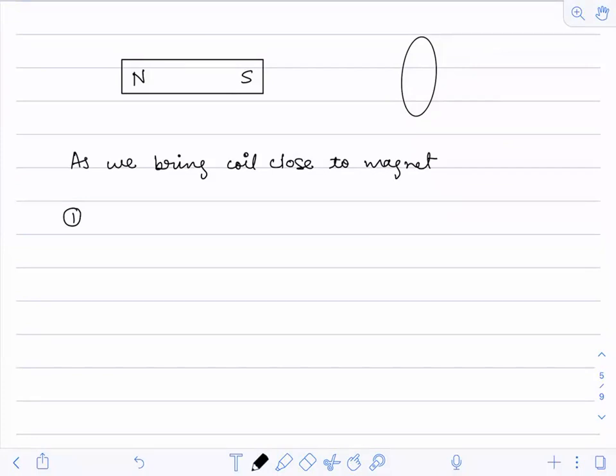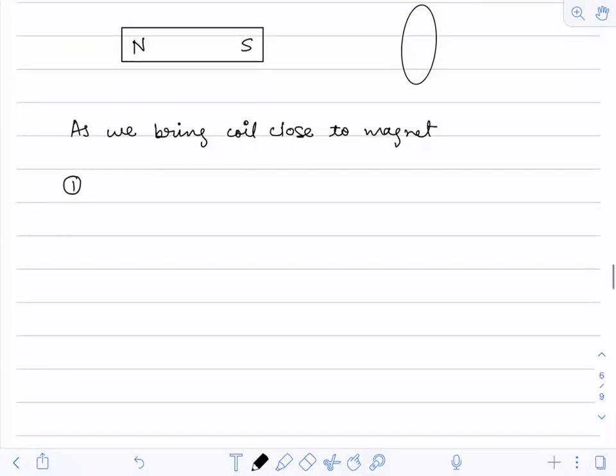Deflection. How will deflection occur? Magnetic flux lines increase. Good. So flux increases.